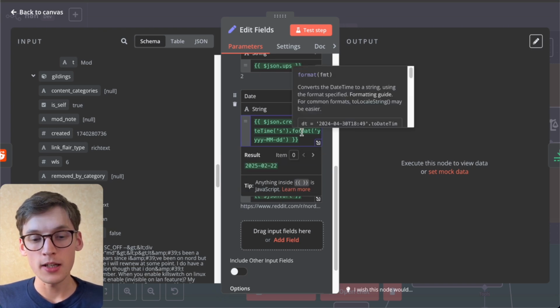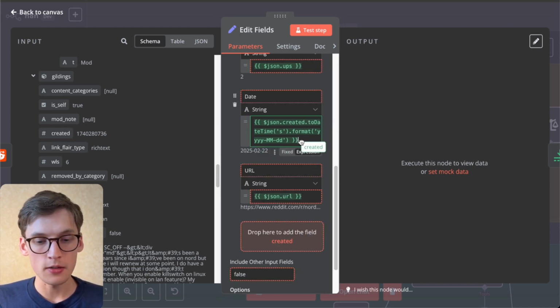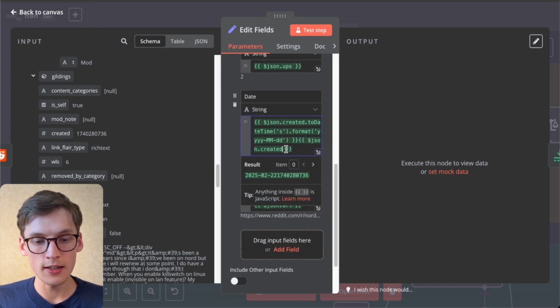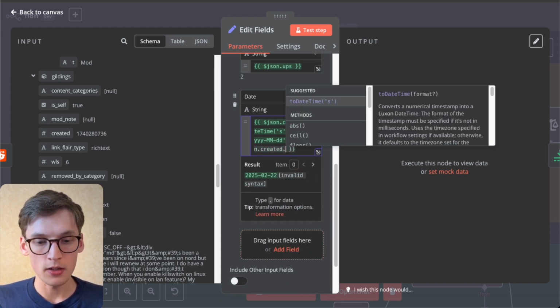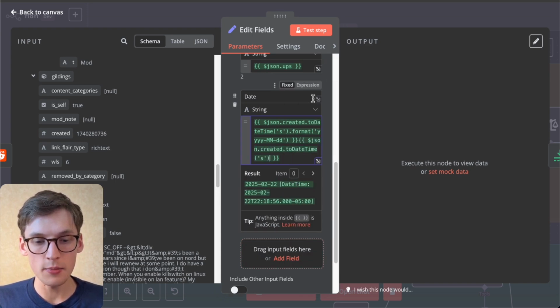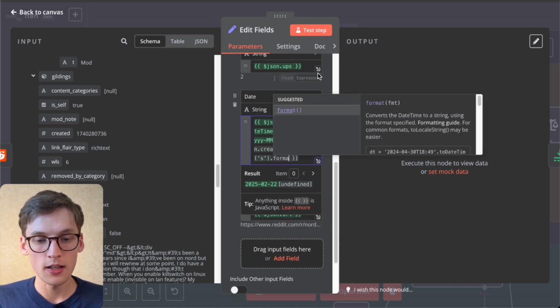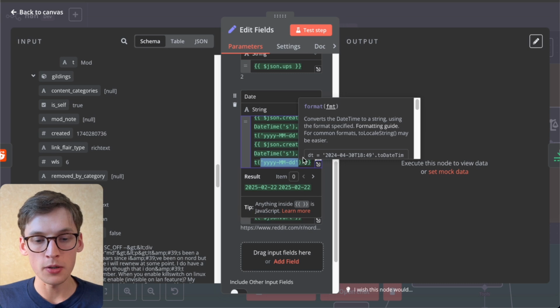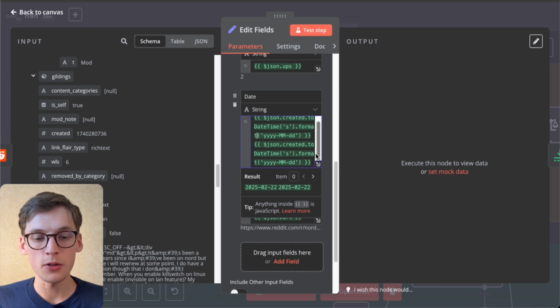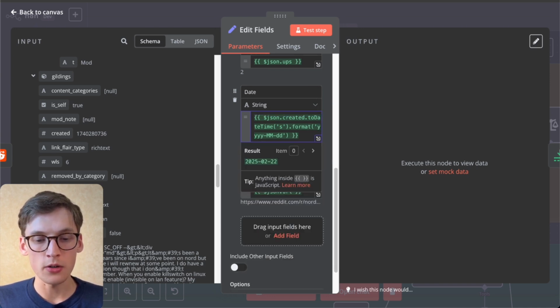How we do that is we basically just copy and paste this, insert this date, we select the dot and toDateTime, we select the dot once again, format it, and insert the format we want. So n8n does this automatically, and we get the data nicely formatted. So that's how you can do the same process on your own.